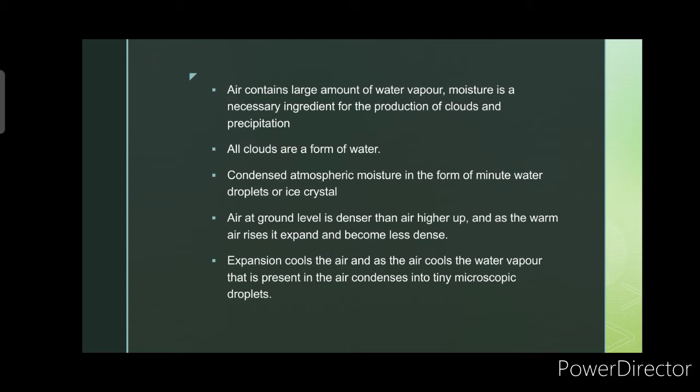Condensed atmospheric moisture is in the form of minute water droplets or ice crystals. Air at ground level is denser than air higher up, and as the warm air rises, it expands and becomes less dense. Expansion cools the air, and as the air cools, the water vapor that is present in the air condenses into tiny microscopic droplets.